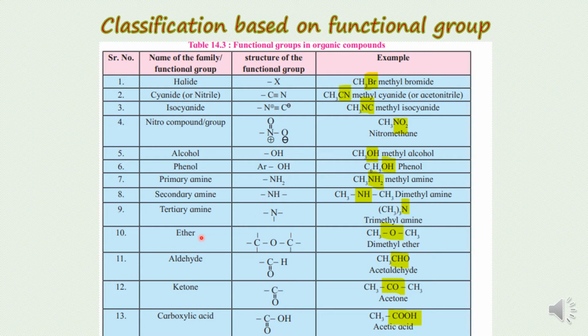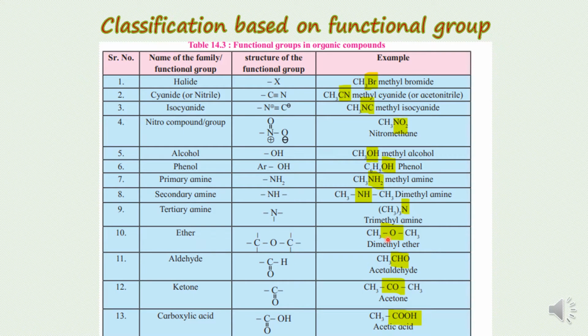Now the next functional group is ether. In ether, one oxygen atom is present and both valencies of oxygen are fulfilled by bonding with two carbon atoms, one on each side, with single covalent bonds. So this group is called the ether group.